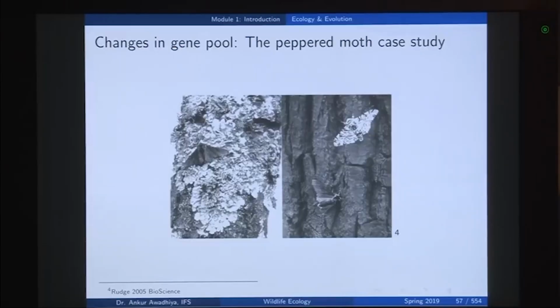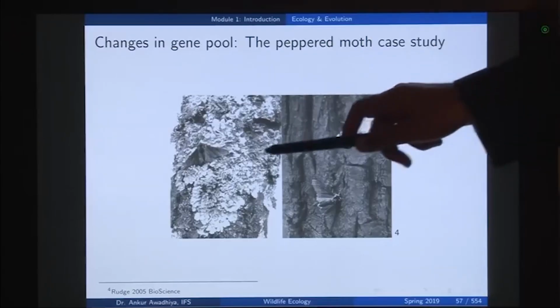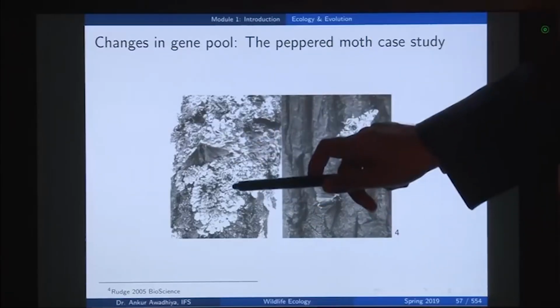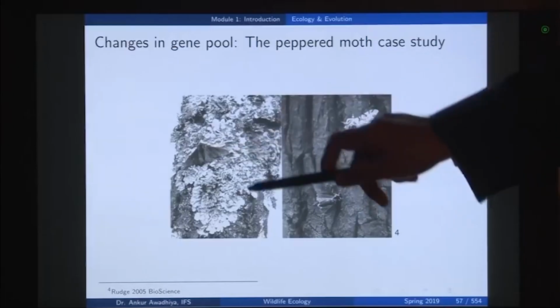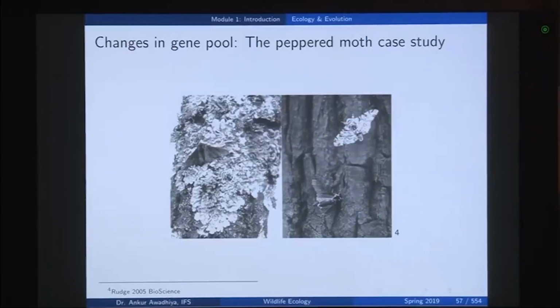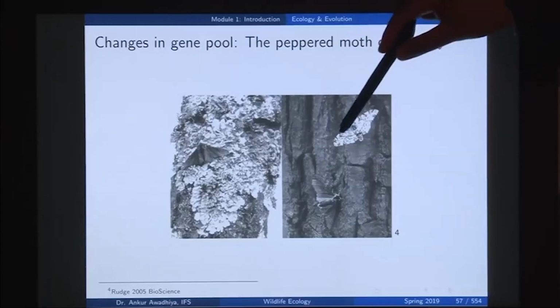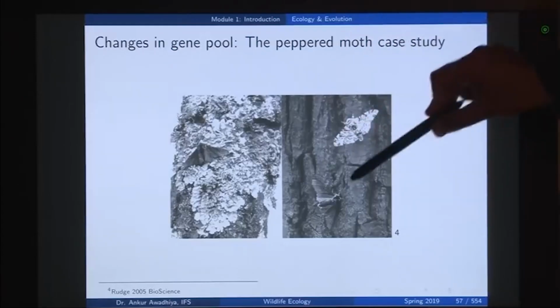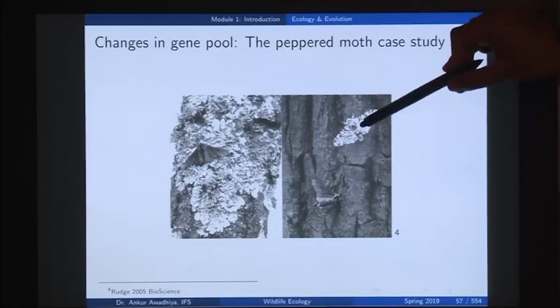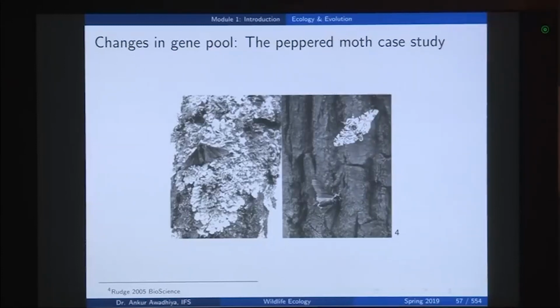So, if there is a bird that feeds on peppered moths, and if it visits this tree, it would be able to observe this peppered moth, but not this one. So, it will eat up this one, and this one will be saved. Whereas, in the case of a polluted environment, we would observe that this one is very clearly visible, but this one gets camouflaged. So, this will be preferentially eaten.